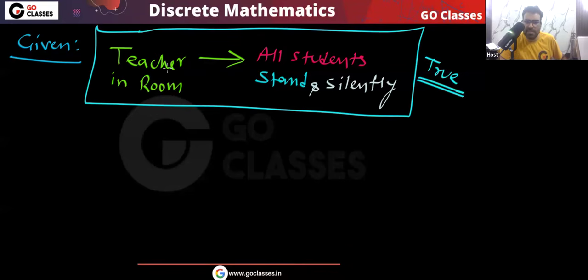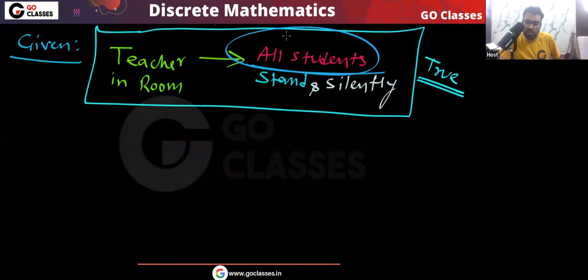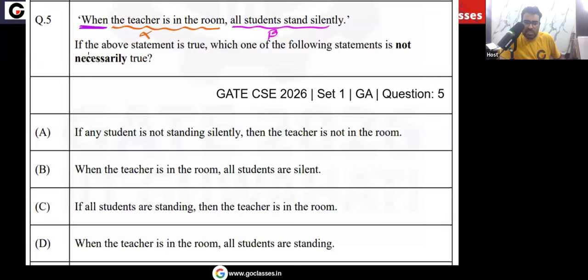So tell me one thing. Can I say if the teacher is in the room, then all the students will stand? Yes, I can say that. Can I also say that if the teacher is in the room, then all the students will be silent? Yes, that is also correct, because all the students will do two things: one is stand, another is being silent. Now the question is saying, if the above statement is true, then which of the following is not necessarily true? Let's read the statements.